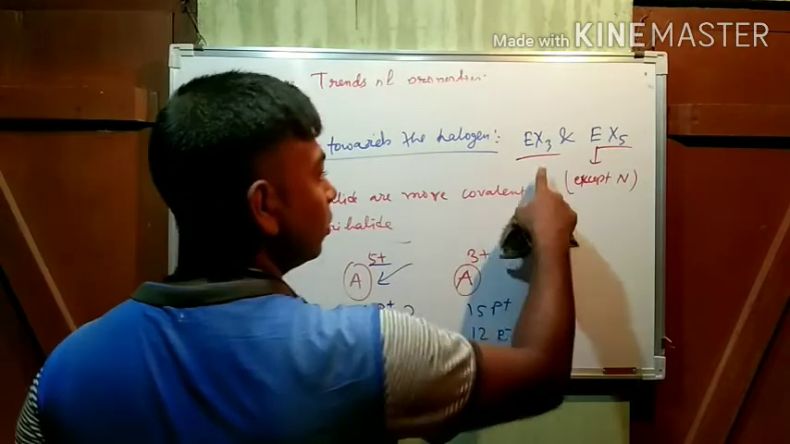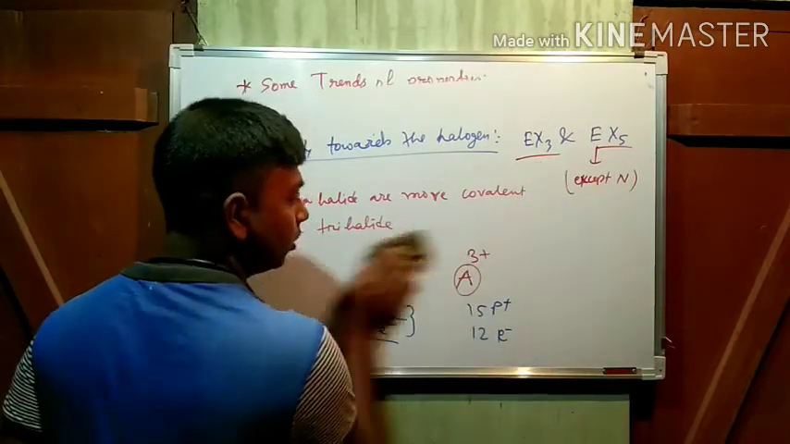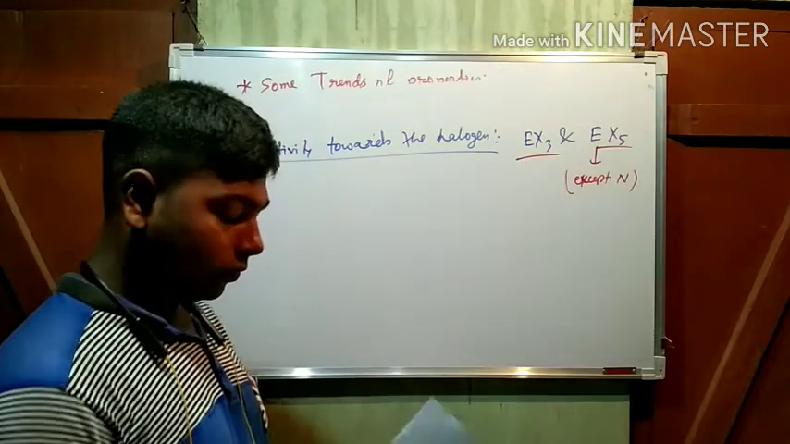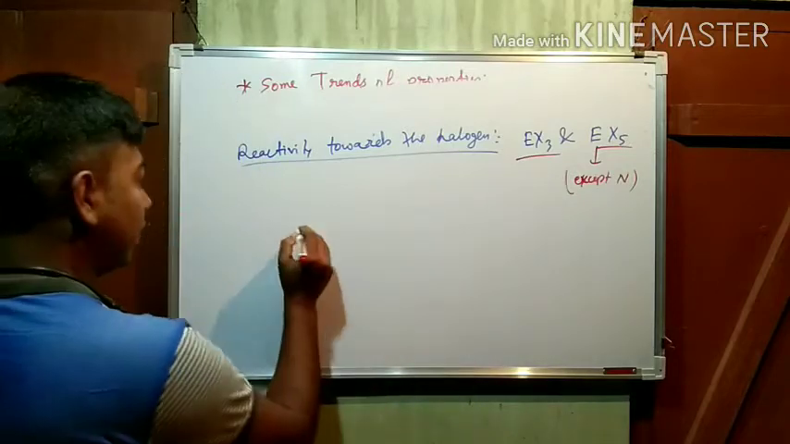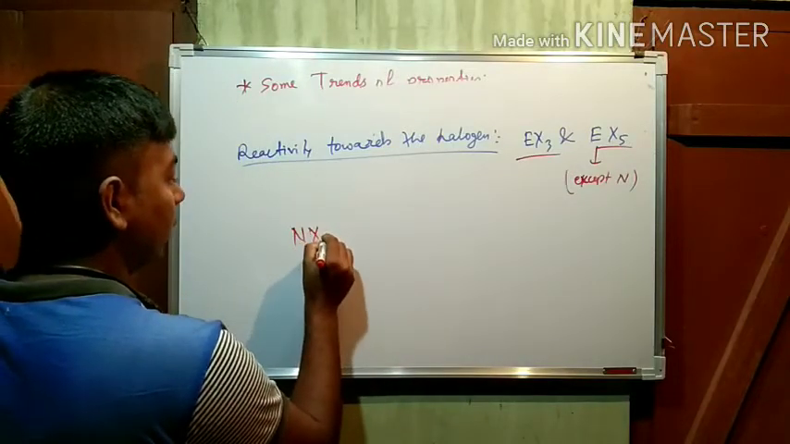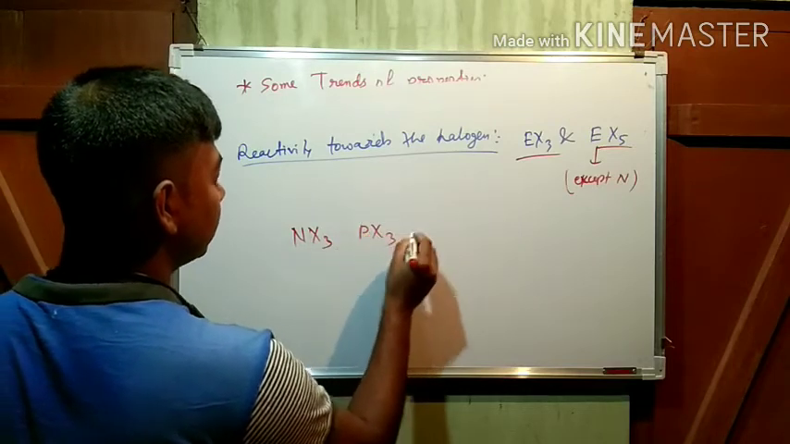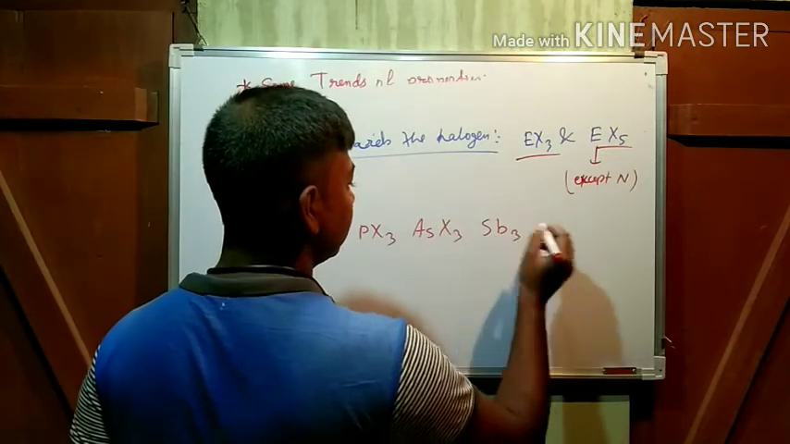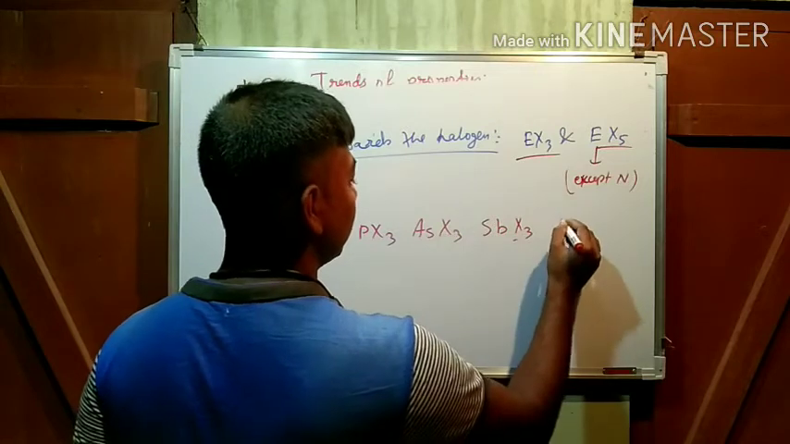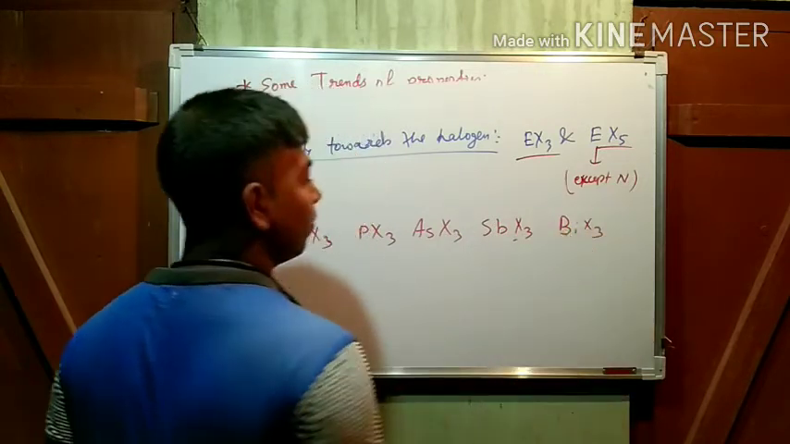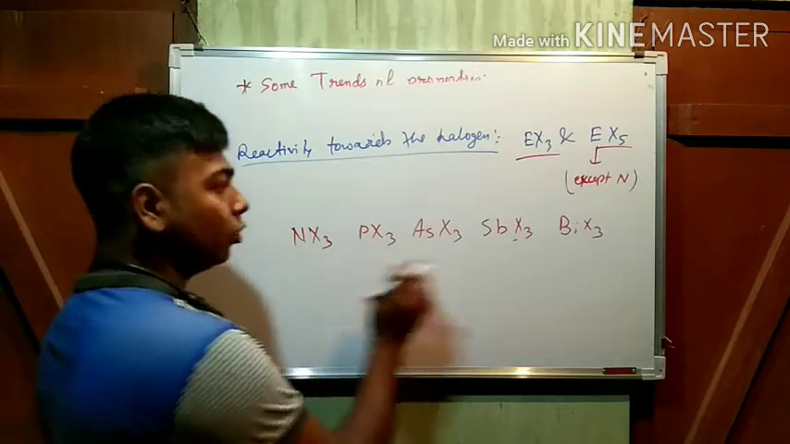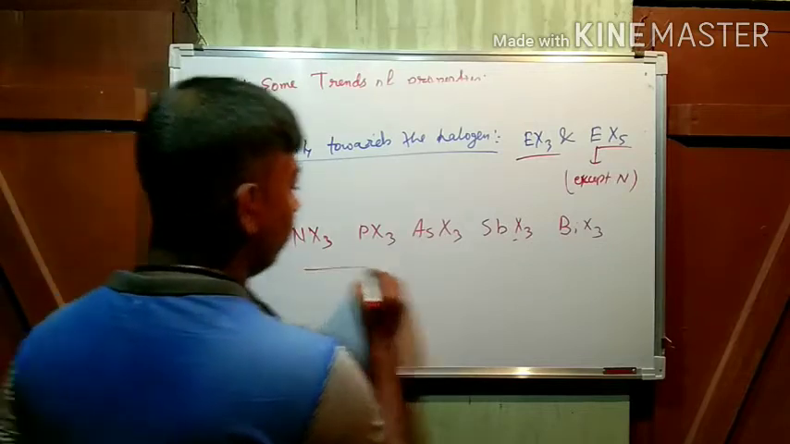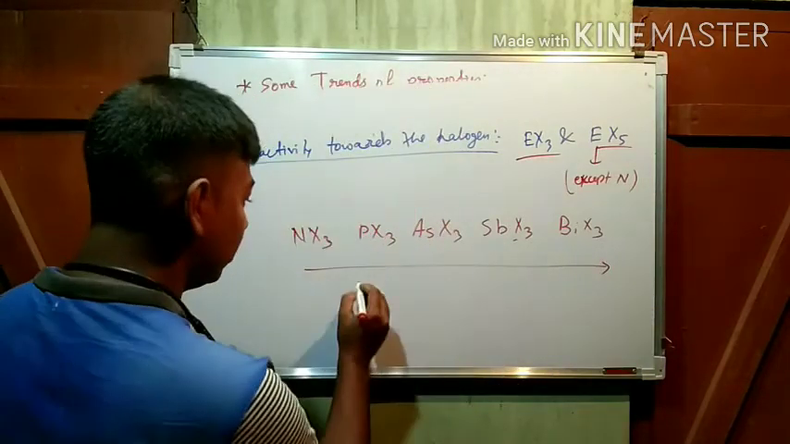Now let us compare between this one, EX3. The halides are, suppose, NX3, PX3, AsX3, SbX3, and last one is BiX3. Now see, from NX3 to BiX3, the covalent character, which one? Increases. The covalent character increases.